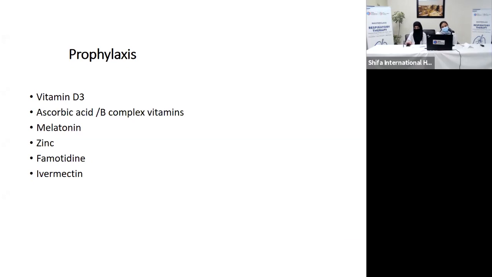Regarding hydroxychloroquine, it was used earlier, but considering the trials that were conducted, there is no role of hydroxychloroquine. If vitamin D3 levels are decreased in a patient suffering from COVID-19, it is associated with more severity of the disease.